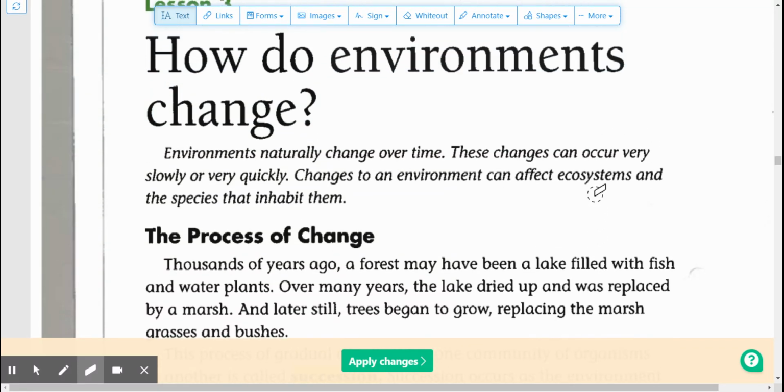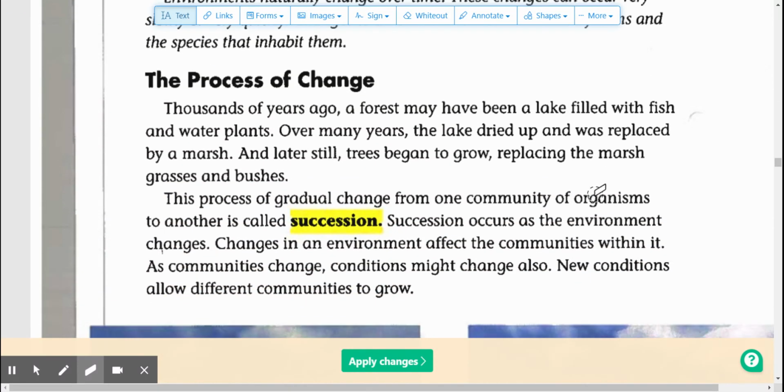Number one, the process of gradual change from one community of organisms to another is called A. Succession, B. Merging, or C. Extinction. Number two, succession occurs as the environment A. gets older, B. gets colder, or C. changes.